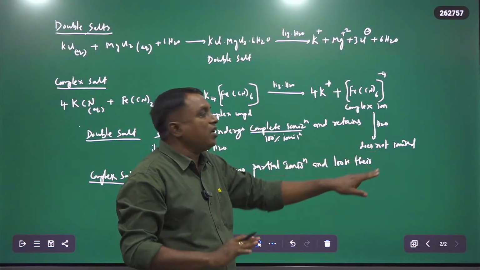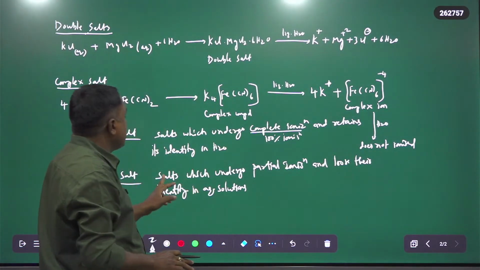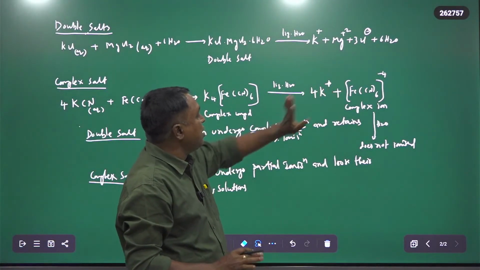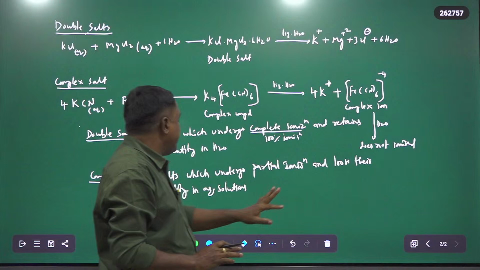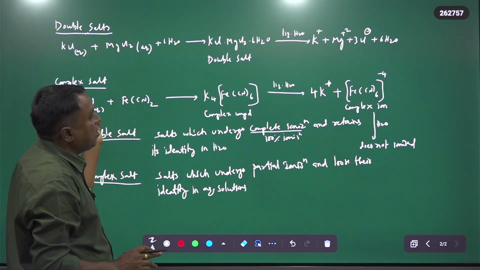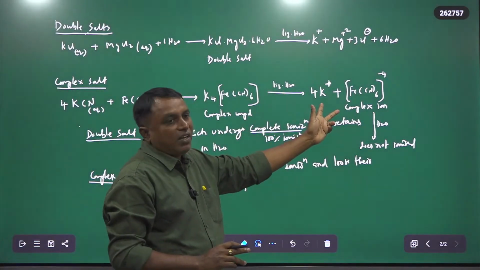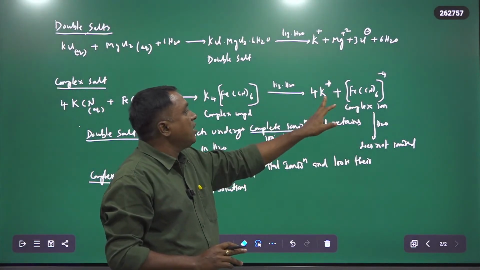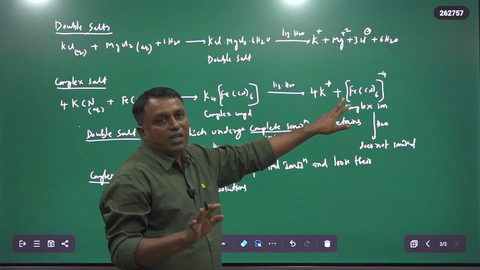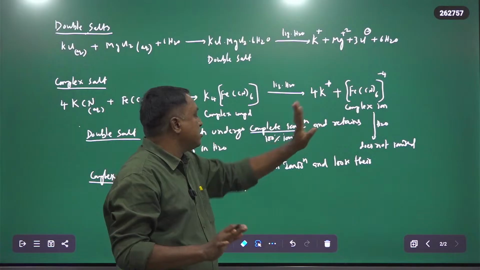Therefore, a complex ion does not ionize, or salts which undergo partial ionization when dissolved in water lose their identity. Before dissolving we have tests for all the constituent ions, but after dissolving we never get a test for the constituent ions by semi-micro analysis.